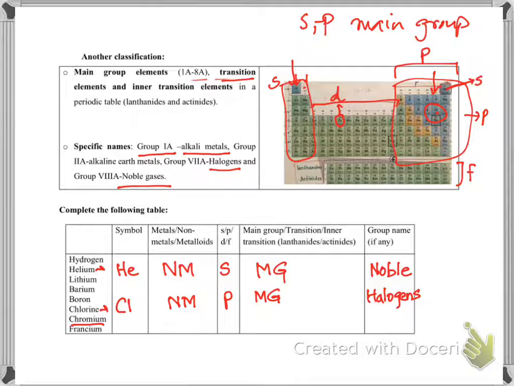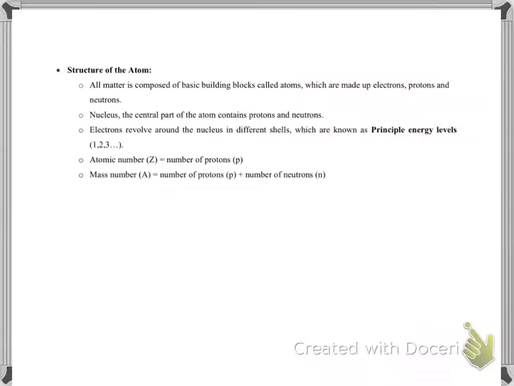No. So chromium here: Cr, metal, D block, transition, and any particular group name? No, just write down not any. And again, I will post the answers for this on Canvas.